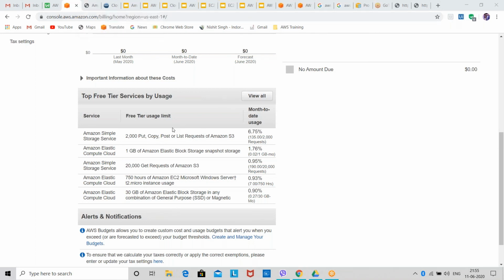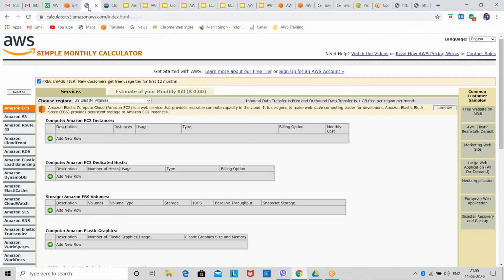Then I was telling you about the simple monthly calculator, and how you can calculate your estimated monthly cost. Here we have the simple monthly calculator. I have given the link of this simple monthly calculator in our group. I'll give it to you again.